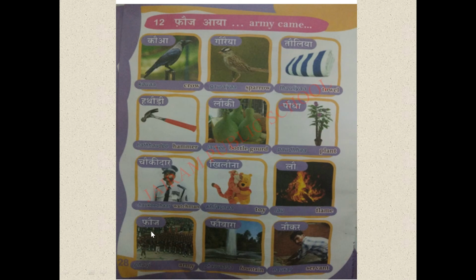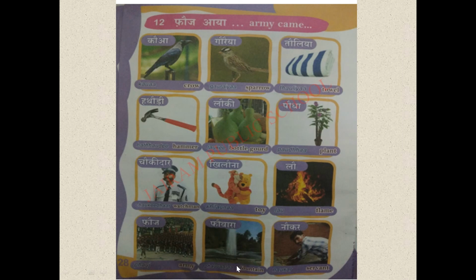This word is what? Fauj. Isn't it? Already I told you Fauj means what? Army. Fauj. Army. Next we have the word Fawara.